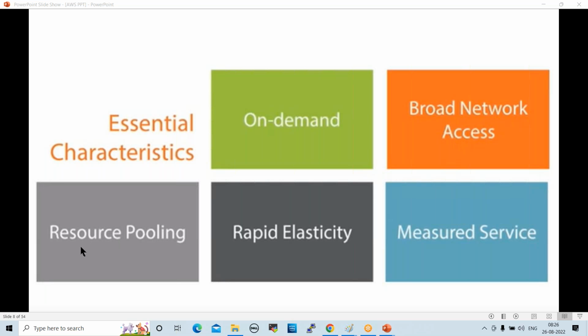Next one, resource pooling. What is resource pooling? Whatever resources we are using in cloud, we can pool them and reuse them whenever needed. For example, one project team required a server. As per the requirement, we created this server and handed it over to the project team. In real-time projects, we get request tickets. Whenever a project team requires any servers, there is a ticket. As per the request, we have to create the server and provide it, right?